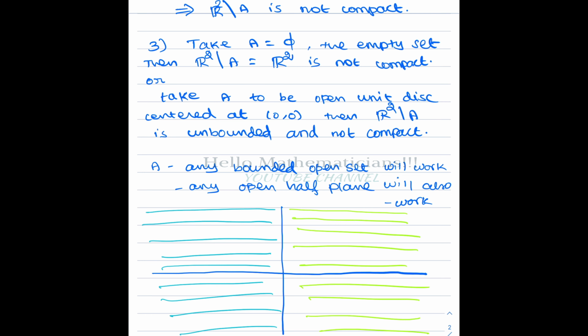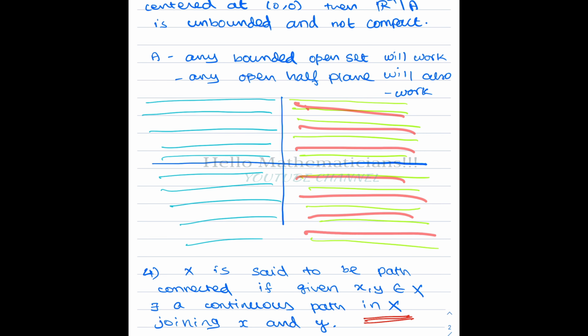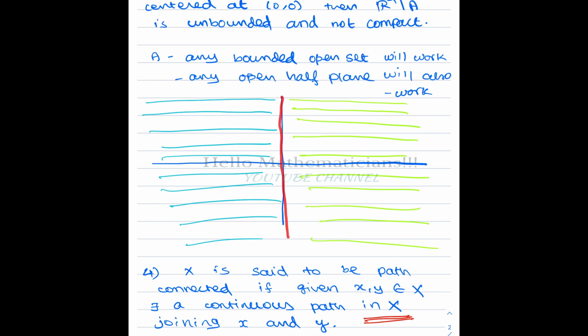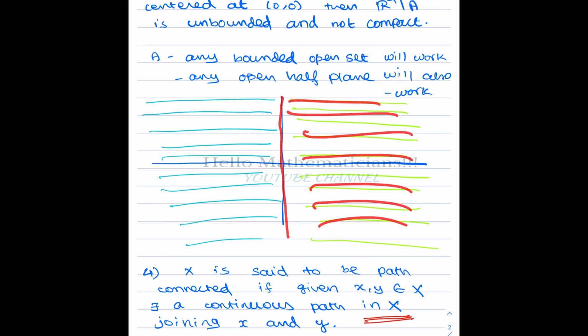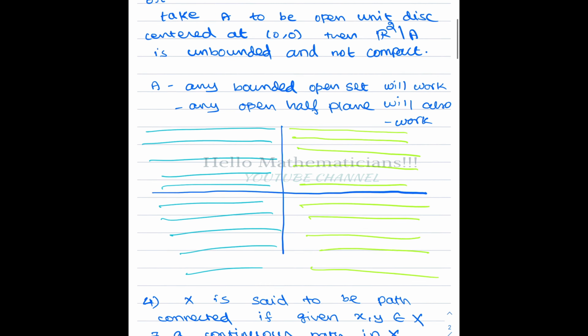Or you can take any open half plane. Open half plane means, for example, you just take the right side of the y-axis, but you should not take the points on the y-axis. You take the right side of the y-axis excluding the points on the y-axis, that's called the right half plane. Then if you consider only these points, that will form an open set whose complement is not compact, because the complement is again unbounded. Similarly, you can consider the left half plane, the upper half plane, or the lower half plane. Any half plane will be an open set whose complement is not a compact set.